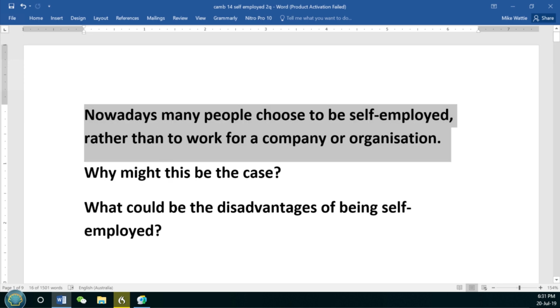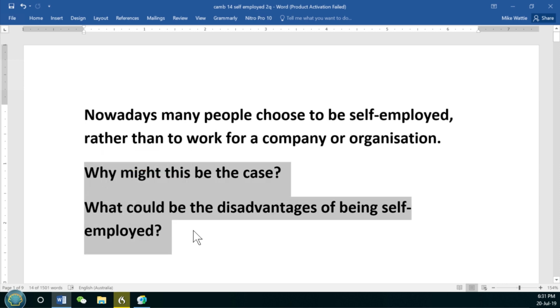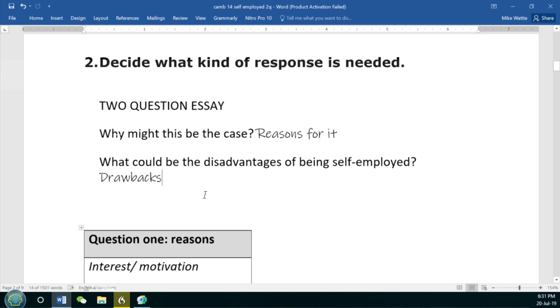Now we should look at the questions. We've got 2 questions. This is a 2-question essay. And let's look closely at our 2 questions. Why might this be the case? Another way to say that is the reasons for it. What could be the disadvantages of being self-employed? What could be the drawbacks of working for yourself?